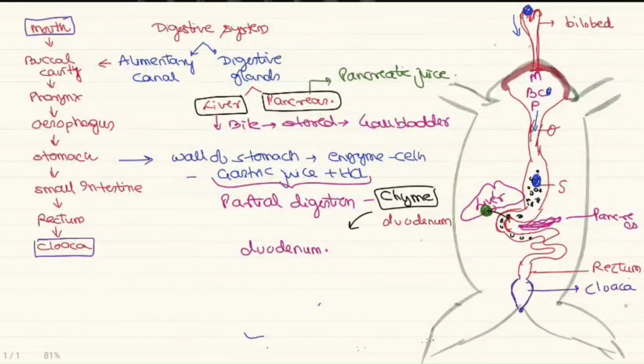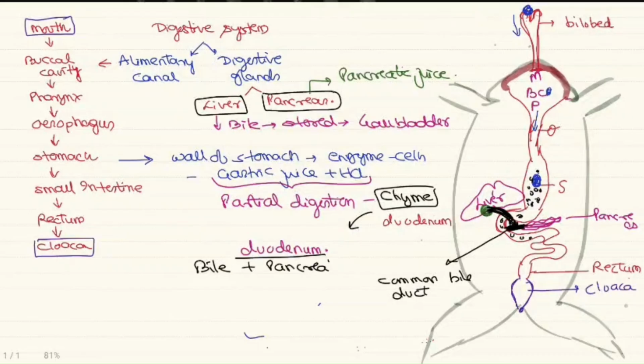If you see in the diagram, the duct from the gallbladder and the duct from the pancreas will combinedly open into the duodenum, and this duct is called as the CBD, that is, the common bile duct. The common bile duct carries both bile as well as the pancreatic juice. So in the duodenum, two secretions are added. These are bile and the pancreatic juice.